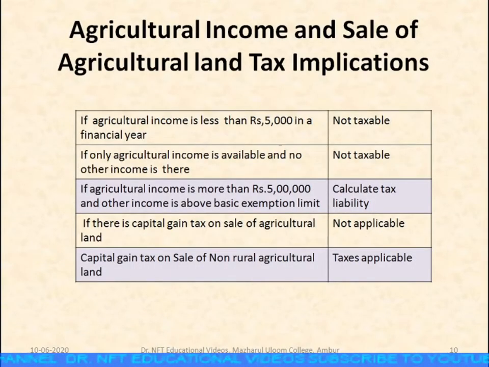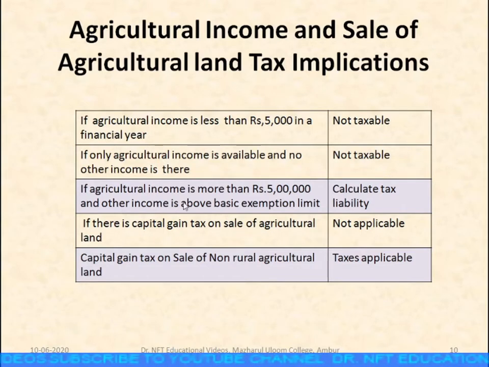Now let us see a few provisions relating to agricultural income and sale of agricultural land and its tax implications. If agricultural income is less than rupees 5,000 in a financial year, then it is not taxable. If only agricultural income is available and no other income is there, then also it is not taxable.